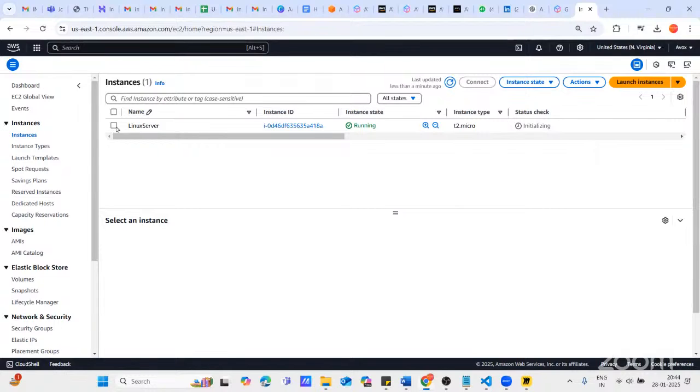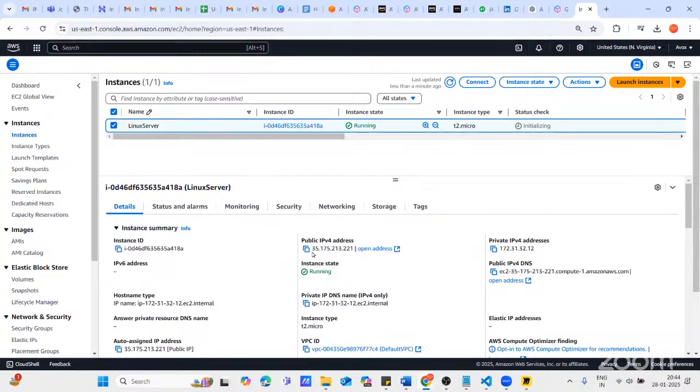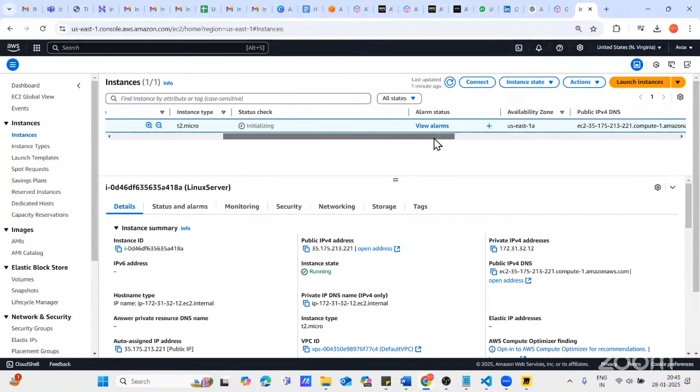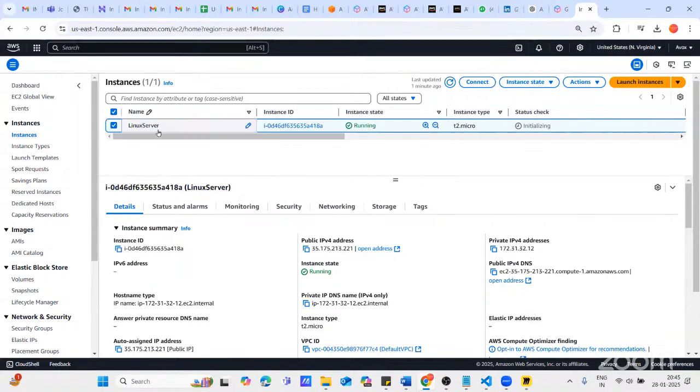So this is the machine, right? Can you see this is the machine? And the machine is in running state, and the machine type is T2.micro. T2.micro is a configuration. So I want to take the remote of this machine. So this is the public IP address of the machine. Do you see here? And this is the private IP address of the machine. The machine is running in North Virginia. And what is the availability zone? The availability zone is US East 1A in North Virginia. Can you see here? So you specify two things here, region and availability zone, in order to launch this machine.